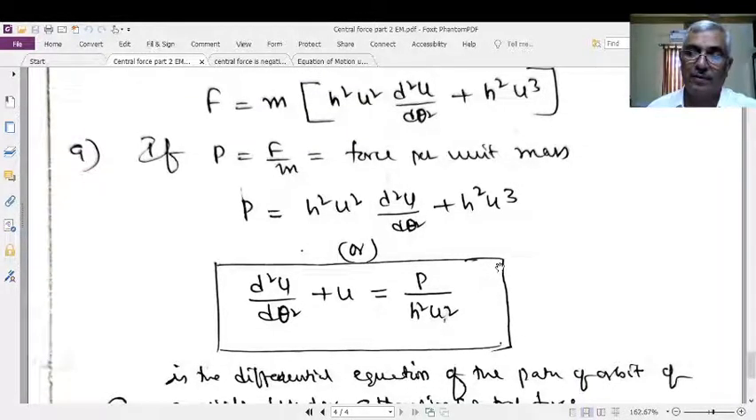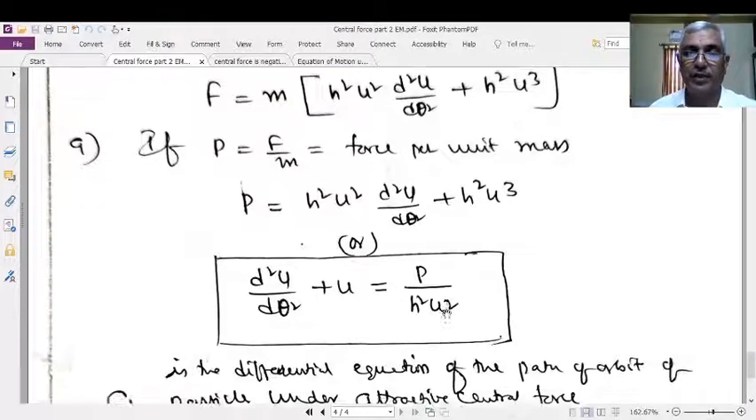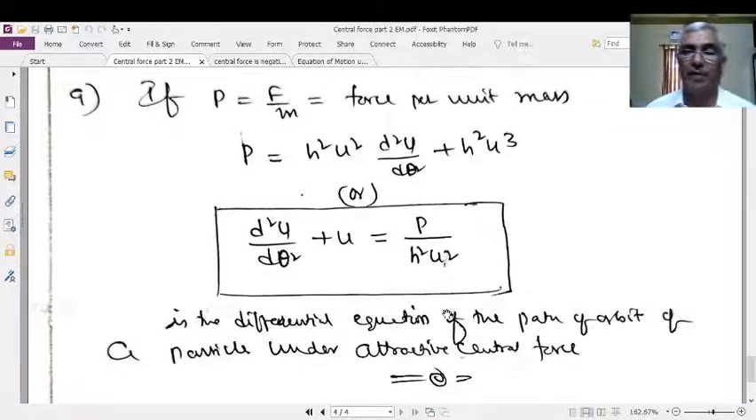Further, for its better appearance and for convenience, the equation is divided throughout by h²u². Then h² divided by h²u² means you will get d²u/dθ² here, and dividing by h²u², you will get u here, equal to P/(h²u²). Therefore, the final form of the equation of motion of a particle under the action of central force is d²u/dθ² + u = P/(h²u²). But what are these terms?